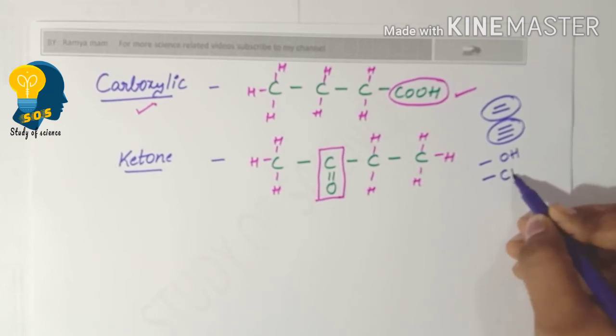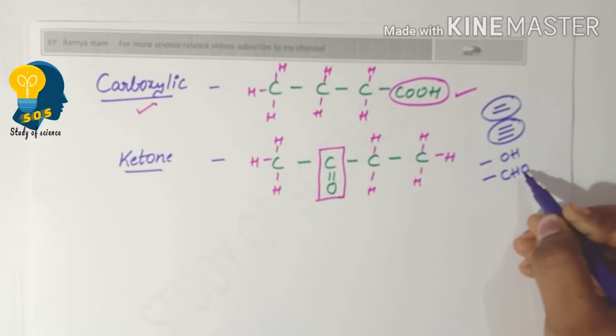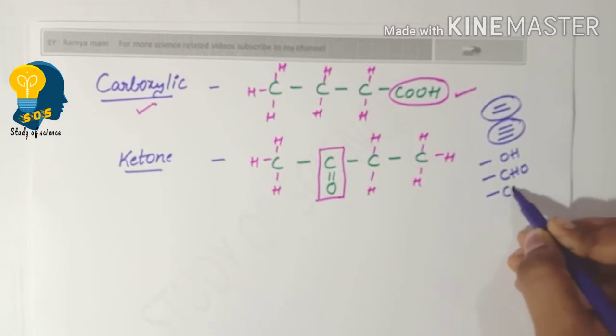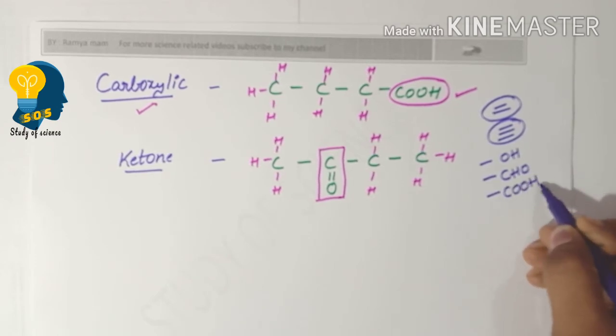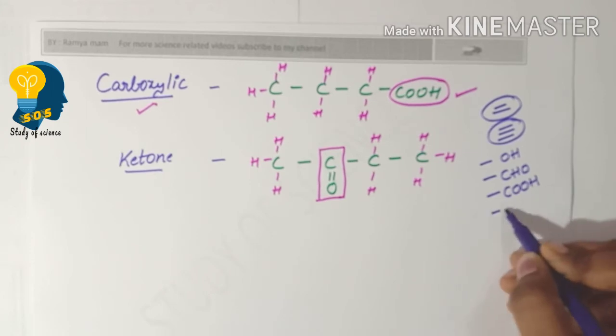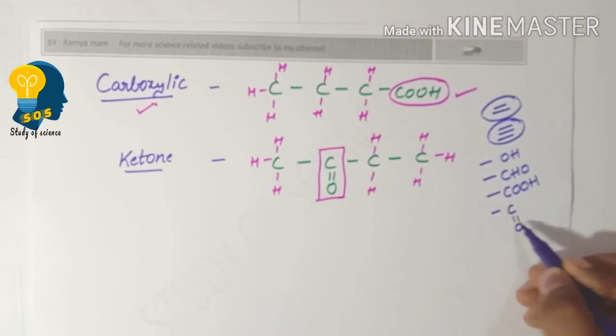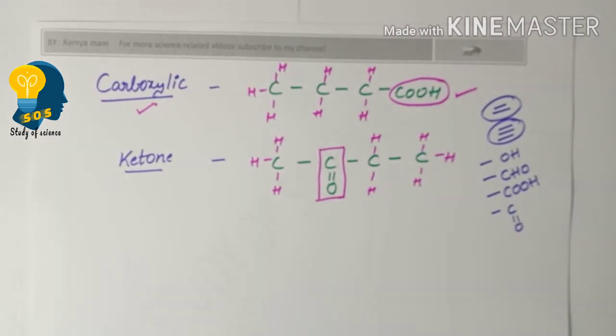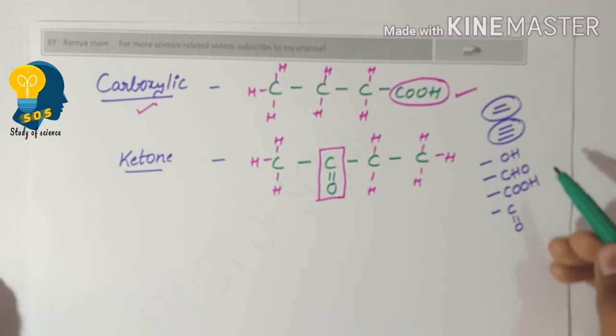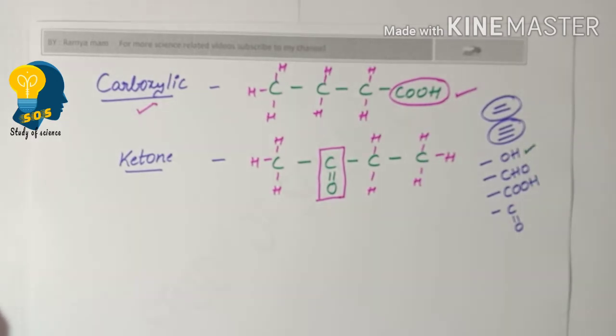If it is CHO, then we can consider it as aldehyde. If it is COOH, we can consider it as carboxylic. If there is C double bond O, then we can consider the functional group as ketone group. So these are the functional groups which can be identified by looking at them in the longest carbon chain, that is in the organic compound.